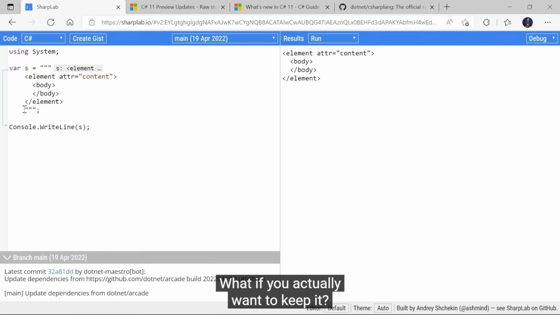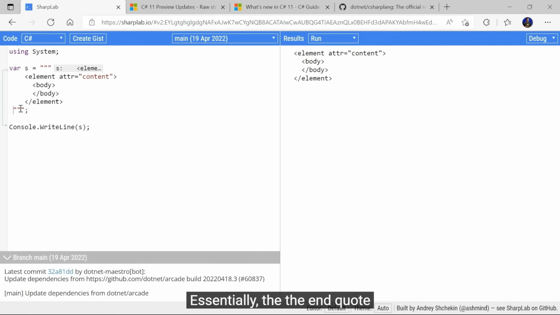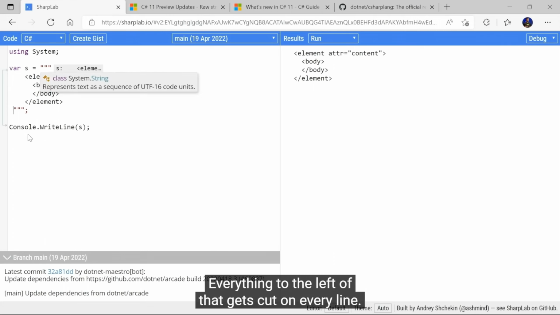What if you actually want to keep it? Well, it's actually the end quote here that decides how much white space you get. So the further I move this to the left, the more white space becomes significant. That's a really nice middle ground, essentially. The end quote here decides the line where we cut. Everything to the left of that gets cut on every line.